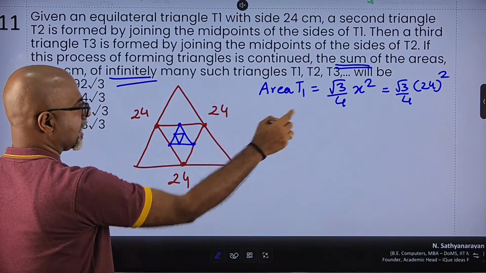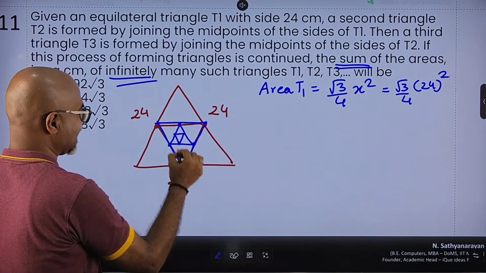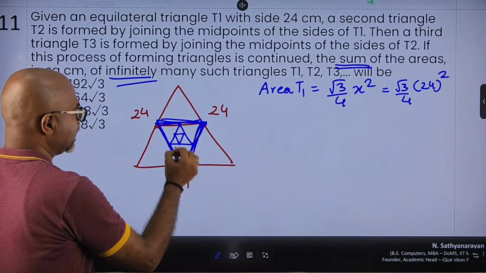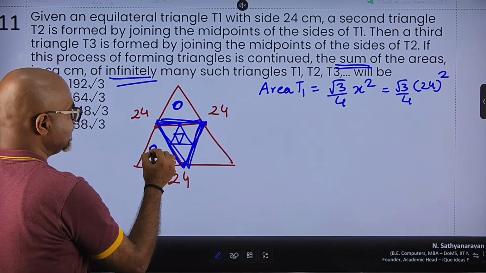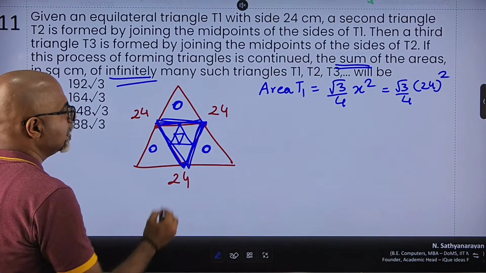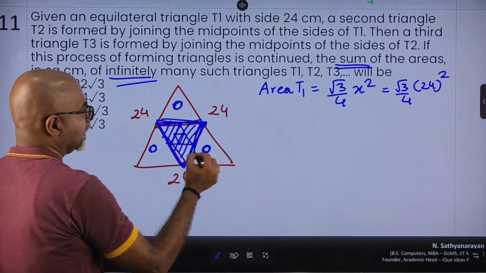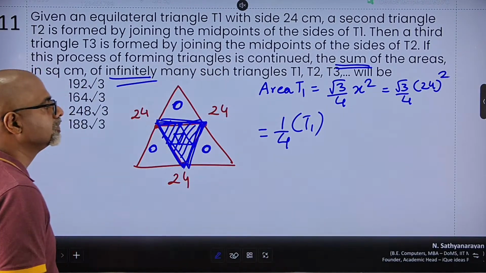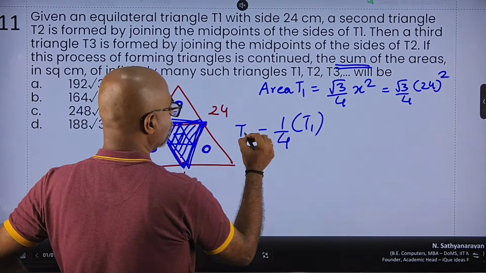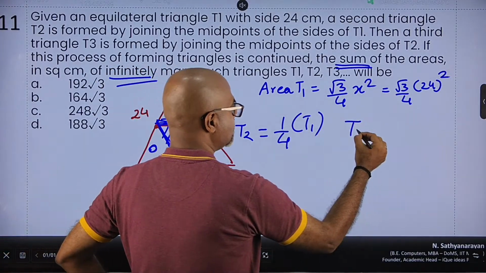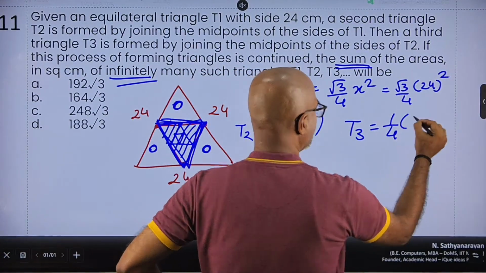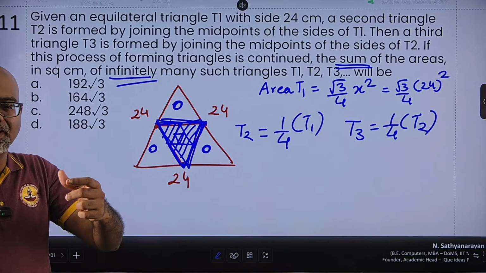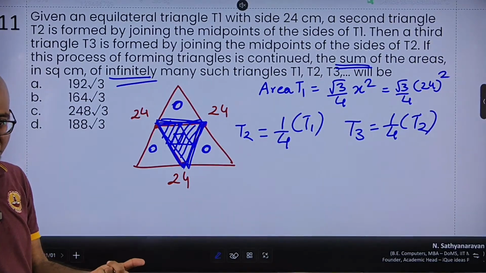If the first triangle is that, what is my second triangle's area? If you take a look at it carefully, the inner triangle is the same as the three other triangles. So the area of the inner triangle will be 1/4 of the first triangle. So T2 will be 1/4 T1. Similarly, T3 will be 1/4 T2 and so on. So every inner triangle is 1/4 of the previous one.